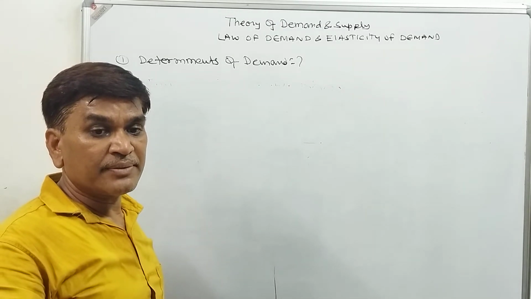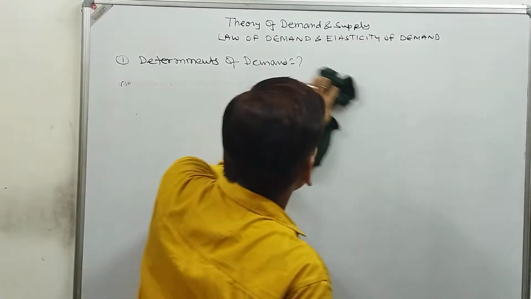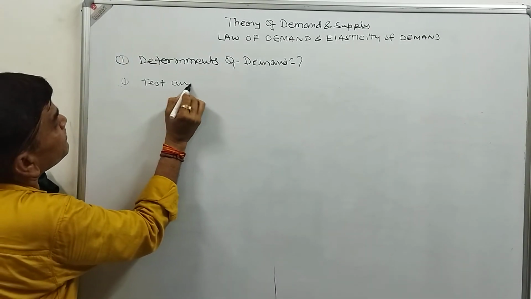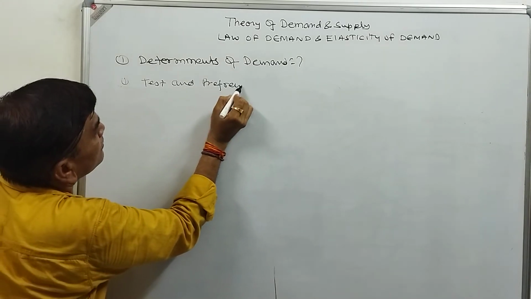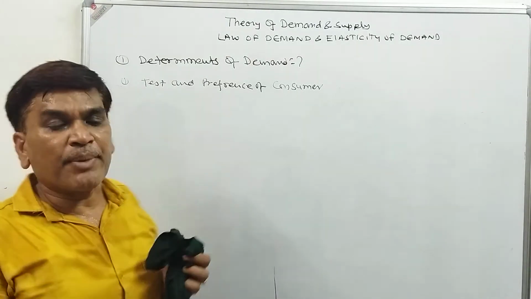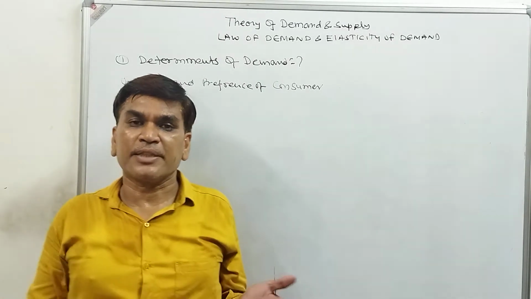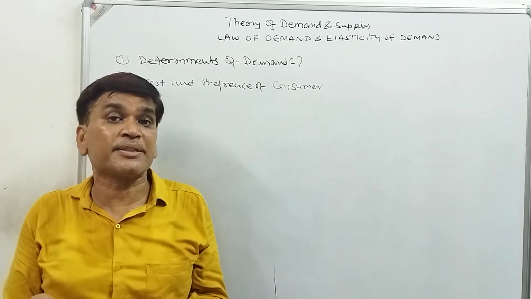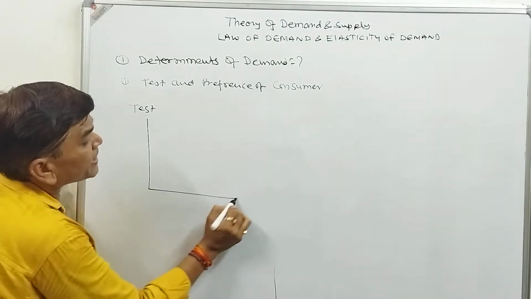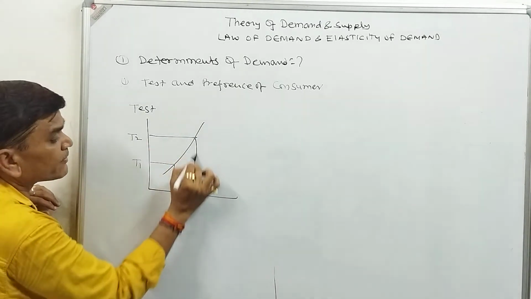Third one, we have the disposable income of the consumer. Next one, the taste and preference of the consumer. The demand is also determined by the taste and preference of the consumer. If something is to the taste of the consumer, he will purchase more. If something is not to the taste of the consumer, he will purchase less. So for taste, there is a positive relationship. When taste is T1, demand is Q1. When taste increases, demand will increase.